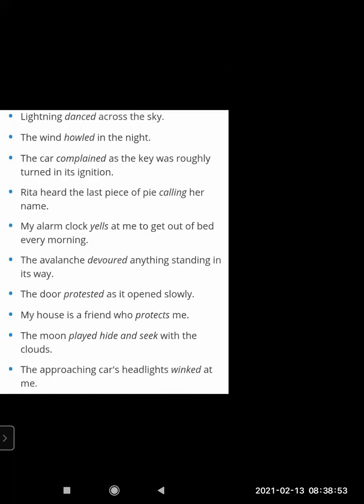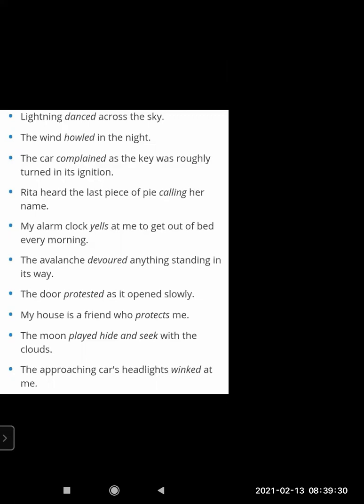My alarm clock yells at me to get out of the bed every morning. See, like today you got up, your mom must have woken you up first and called you, or you must have put the alarm. That alarm rings and we wake up. Here it is given yells. Yells means to shout, but an alarm clock rings. But here, to give the poetic effect, the human quality of yelling is given. The avalanche devoured anything standing in its way. It ate, that means ate everything.